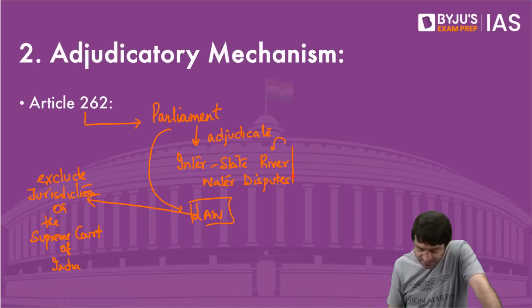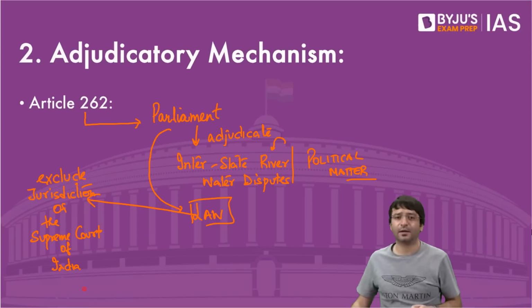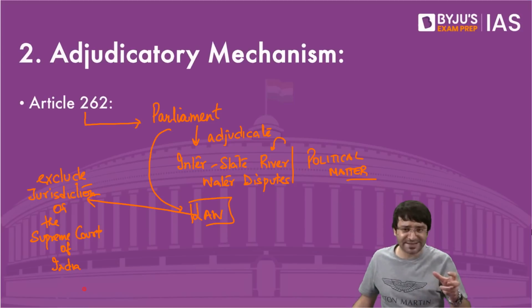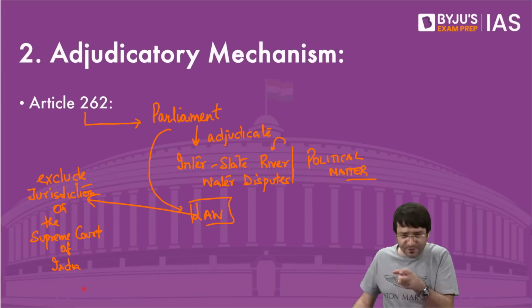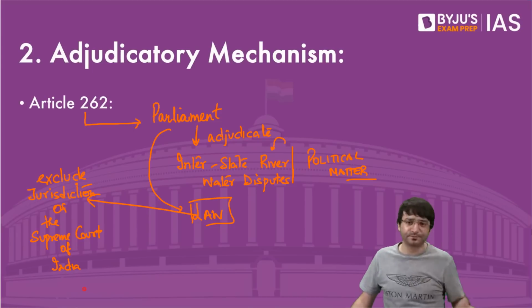Parliament will adjudicate interstate river water disputes. Why? Because this is primarily a political matter. If a particular state has snatched the power of another state or violated a contract, such a dispute can be filed in the Supreme Court.